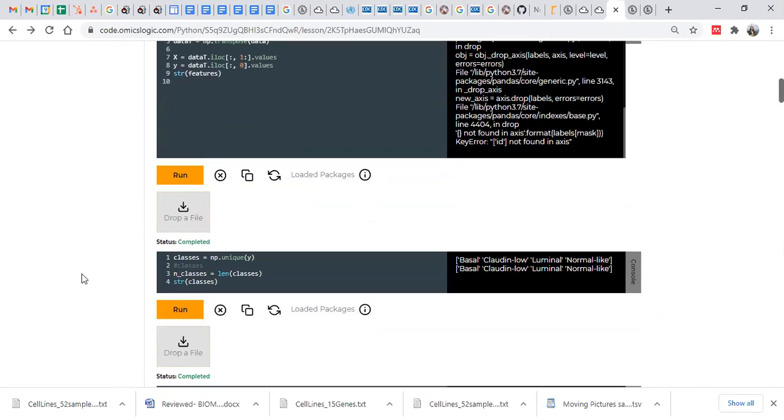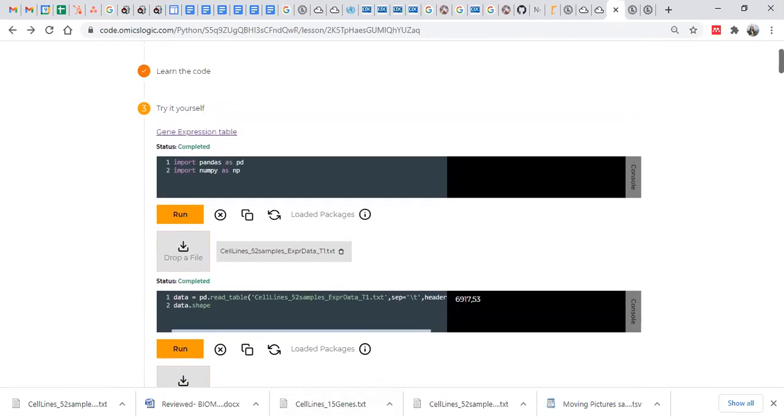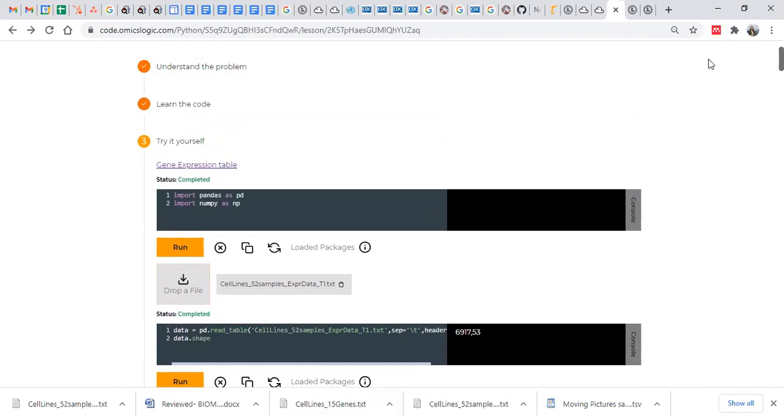So we have provided that facility so that if you want to run a particular step, suppose you have already stored these features, right? You write these features into a file, and then you want to call those features later. Then you can drop these files in later steps. But generally, to run this code, we don't need to drop files except the gene expression table, right? And then you just run the code.